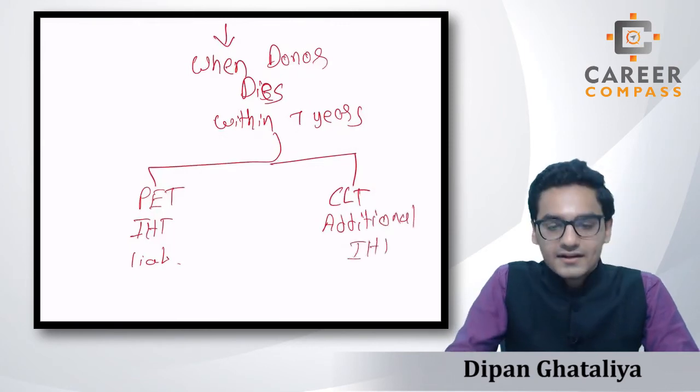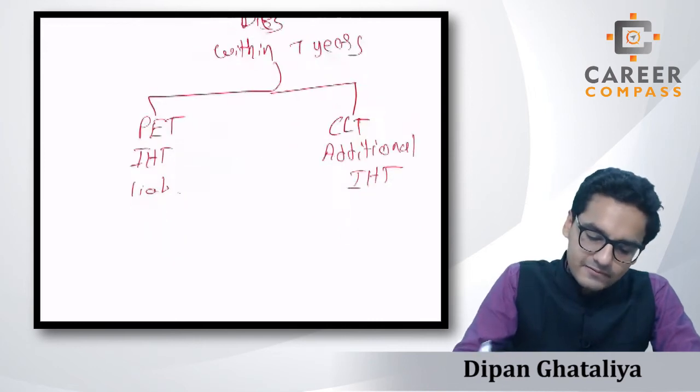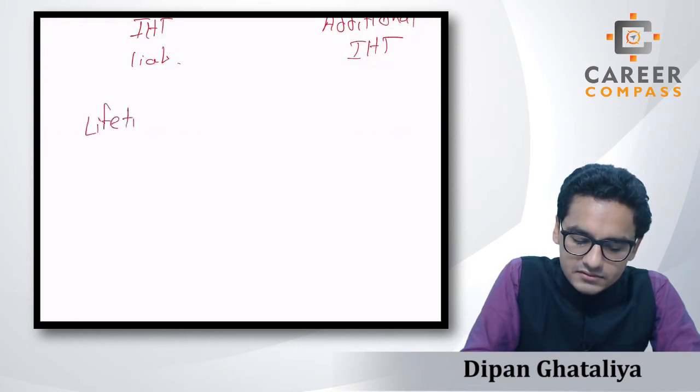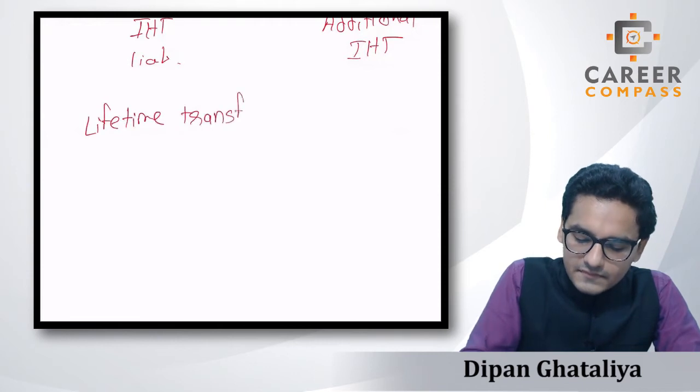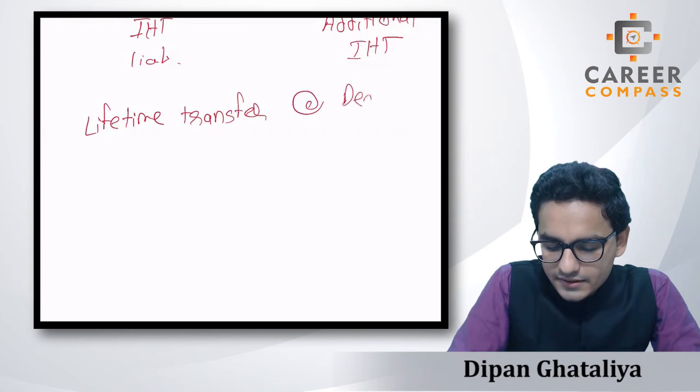So now students, what we are going to discuss first is what will be the tax implication of the lifetime transfer on or at the rate at death date.